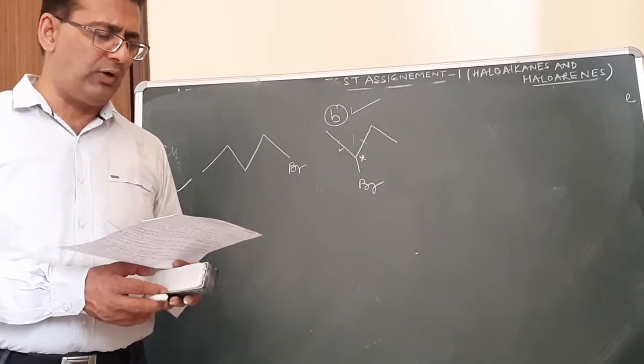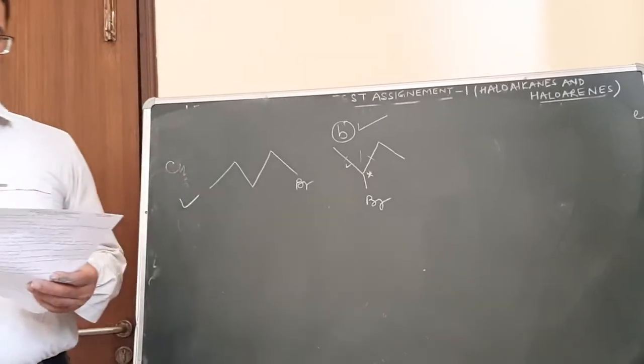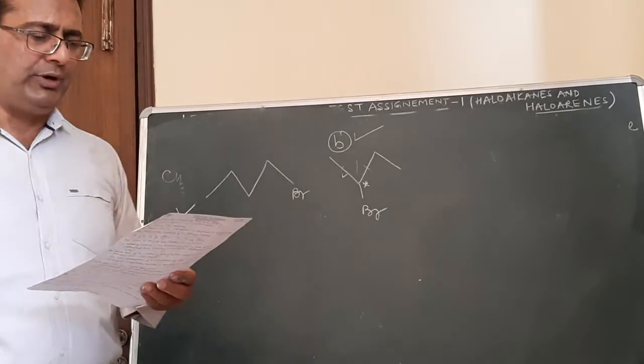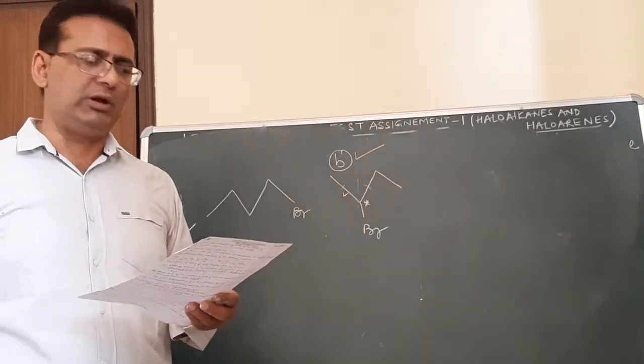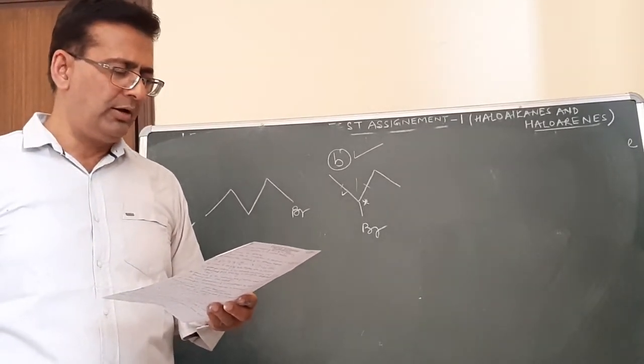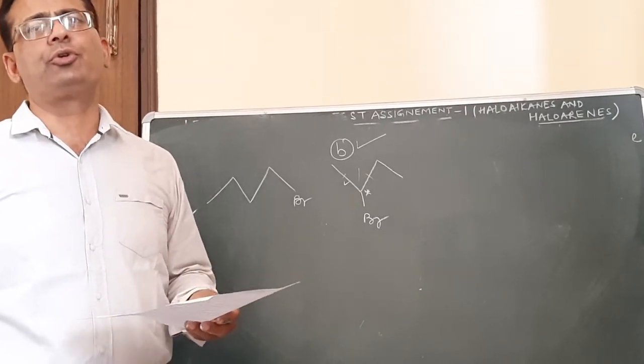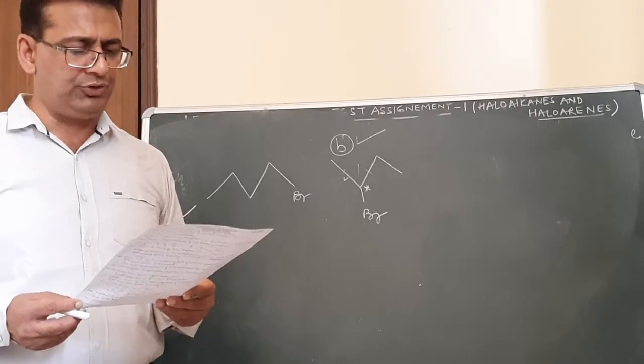presence of alcoholic KOH, alkenes are the major product. Because with aqueous KOH, nucleophilic substitution reaction is preferred. With alcoholic KOH, elimination reaction will be preferred. Question number 12. Amongst all the isomers, molecular formula is C4H9Br. This question was already done in the assignment given to you.